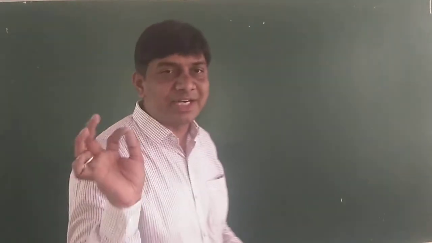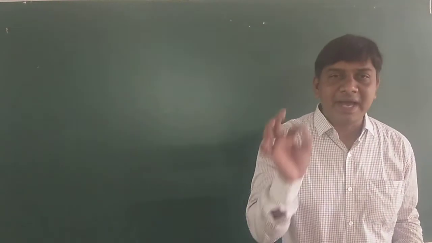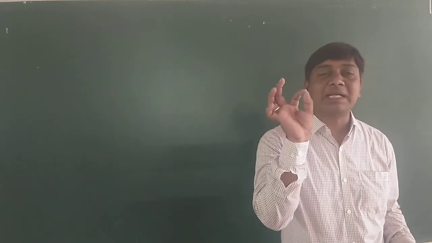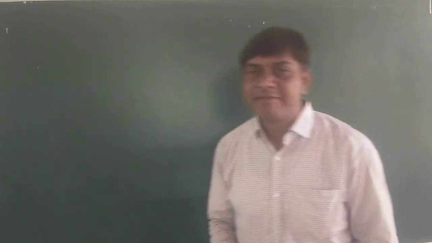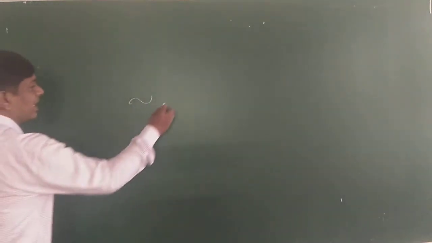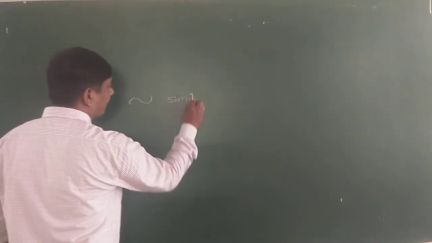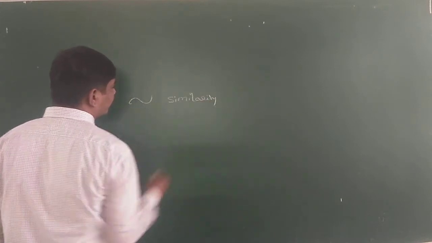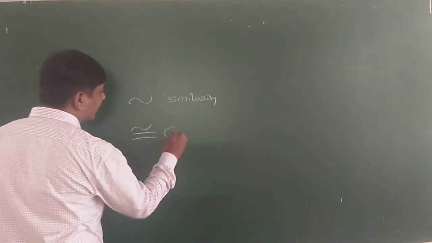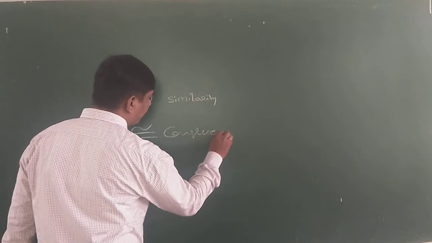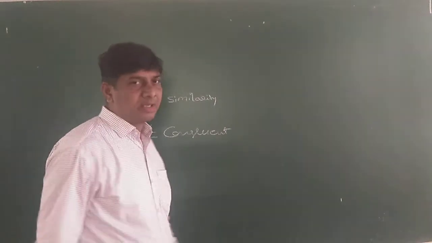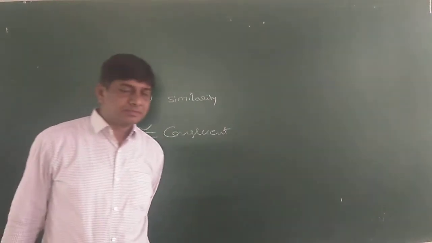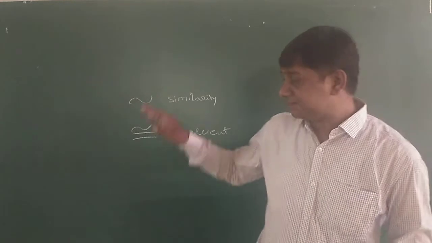Two figures are said to be similar if they are in the same shape but not necessarily the same size. This is the similarity symbol, and this one was the congruent symbol.